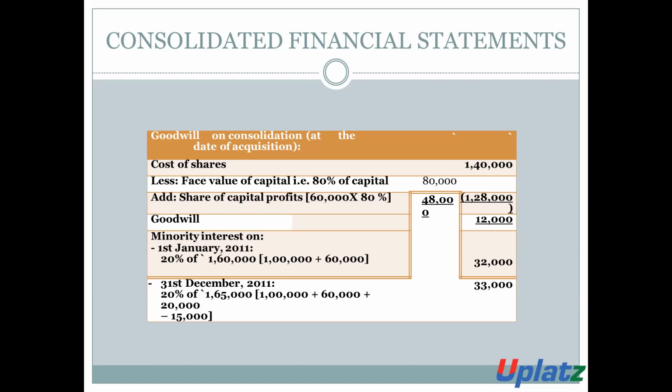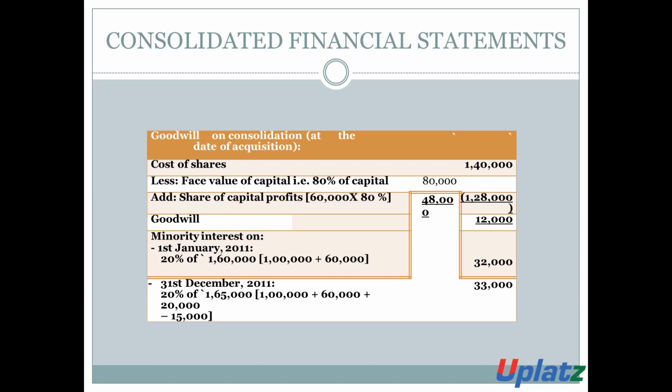Now we will discuss the minority interest on 1st January 2021. The amount of minority interest is 20% of 1,60,000. It will be 32,000. And the minority interest as on 31st December 2011 is 20% of 1,65,000.